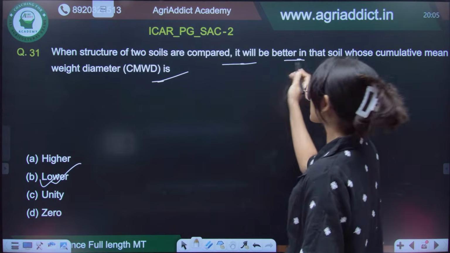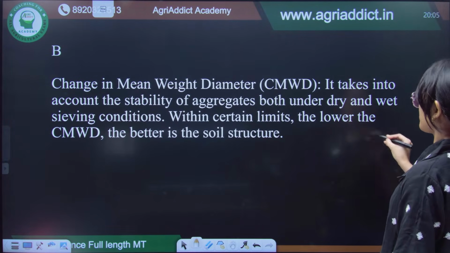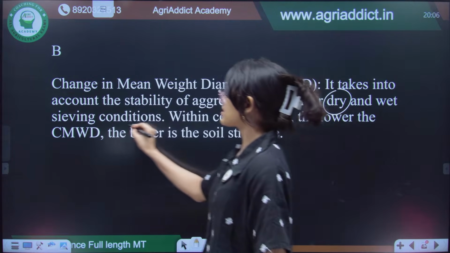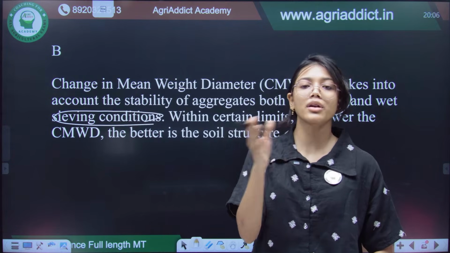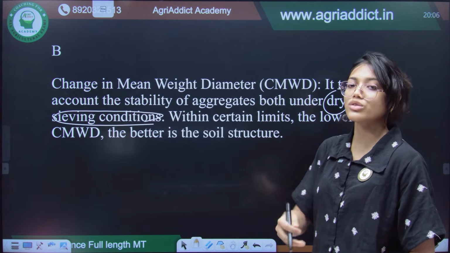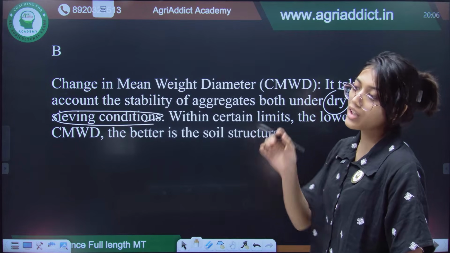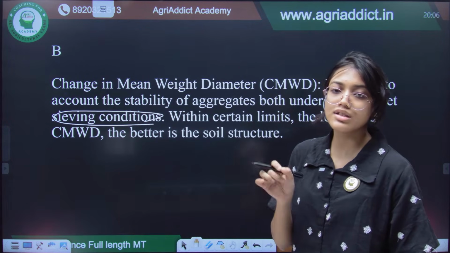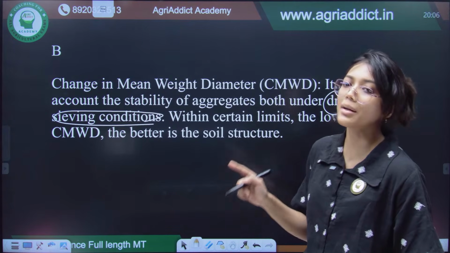It is the change in mean weight diameter between dry and wet sieving conditions. If you have more difference, that means more particles will be dispersed in the wet condition than in the dry condition. So, that refers to poor soil aggregation, okay. And that is why we need a lower value. A lower value will signify less dispersion of particles in wet sieving and a better soil structure.